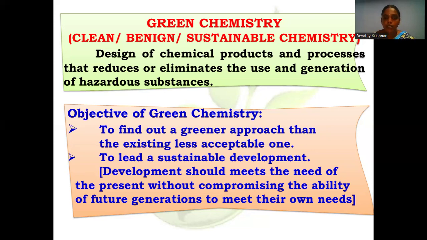It means the development should meet the needs of the present without compromising the ability of future generations to meet their needs. The goal of green chemistry is to design or redesign products and manufacturing processes to reduce the impact on human health and the environment. It leads to the idea of sustainability, that is, reducing environmental impacts and conserving natural resources for future generations.